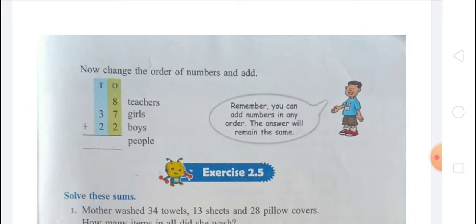67 people. In both cases we have seen that 67 people is the same value for both examples. Okay. So remember, you can add numbers in any order, the answer will remain the same.